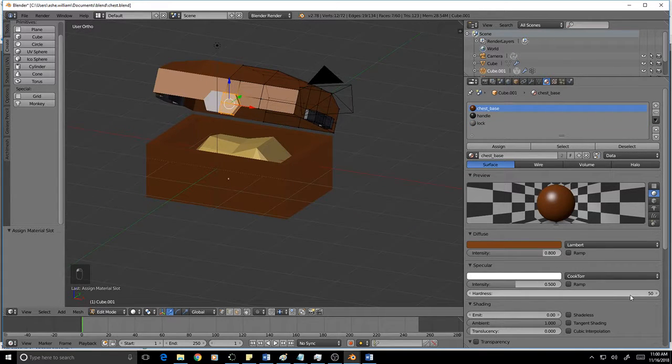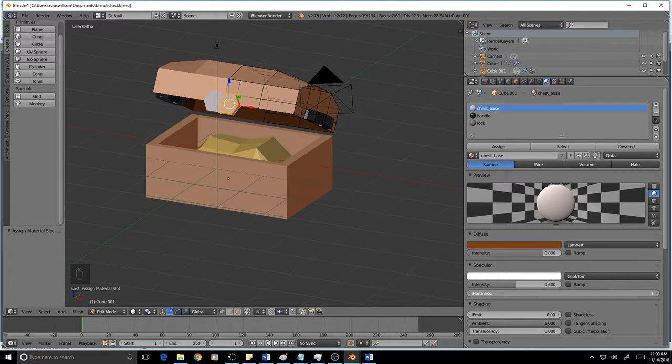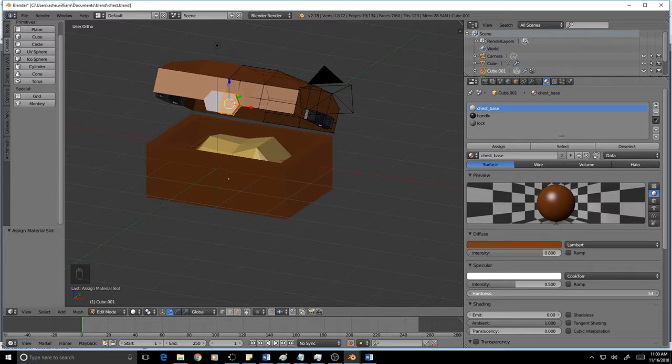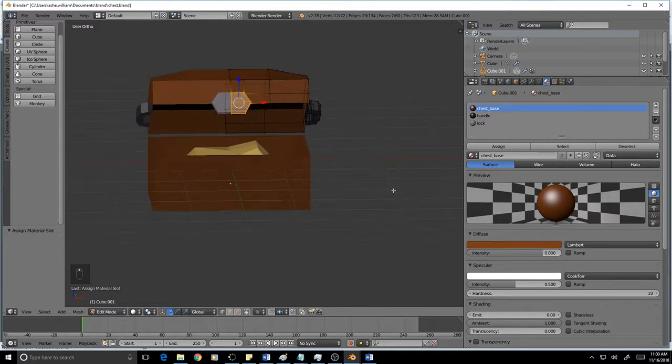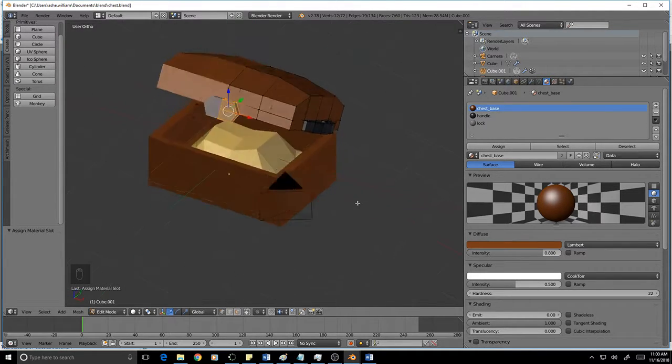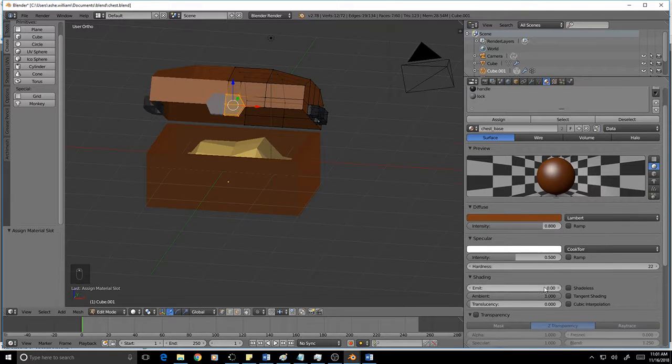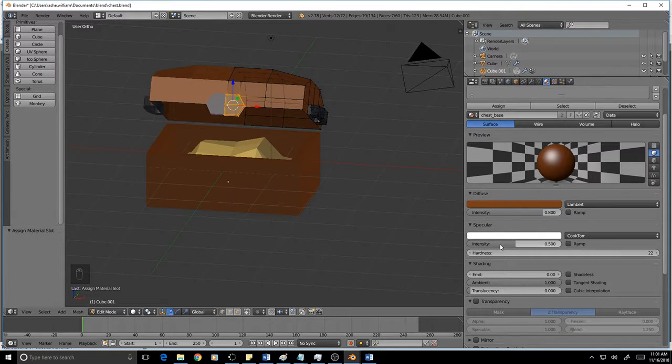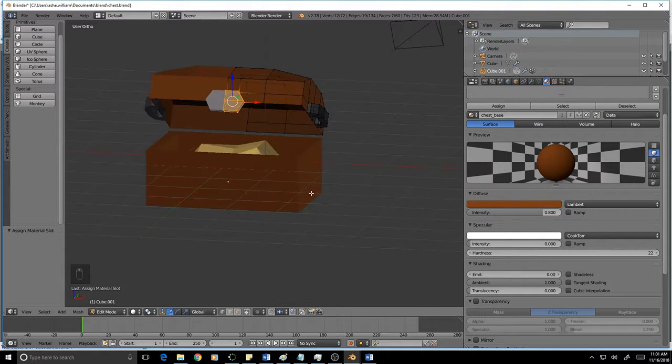Now the chest is shiny, and that's an issue. So let's turn down the hardness on the chest. Can't turn it down all the way. If you turn it down too far, turn down specular. Yeah, just turn down the specular.